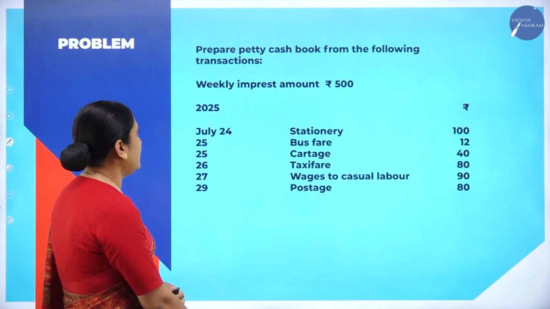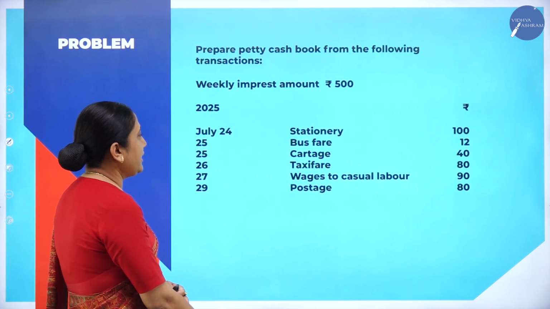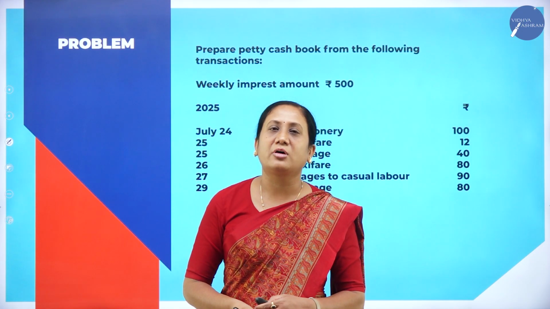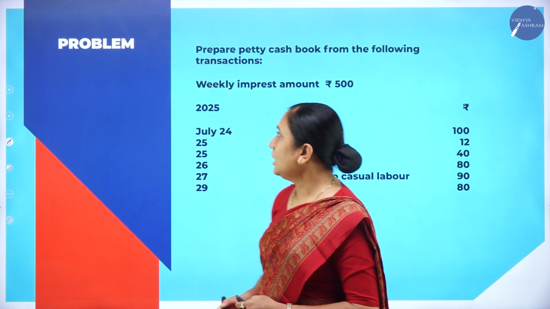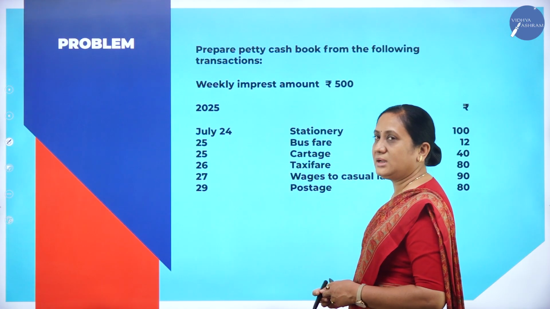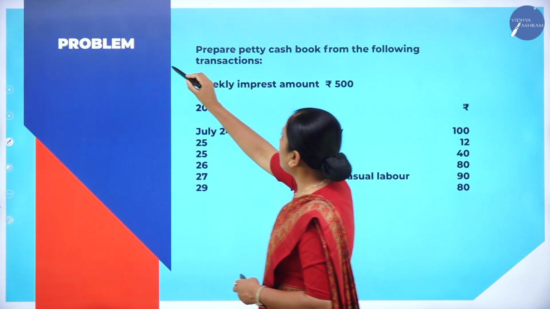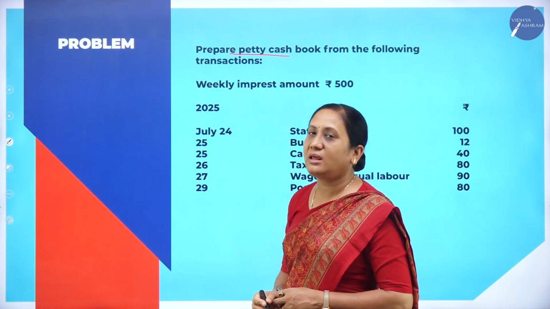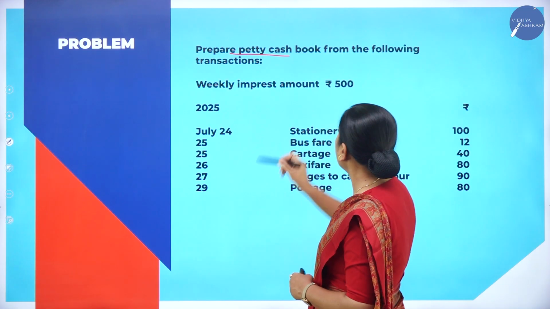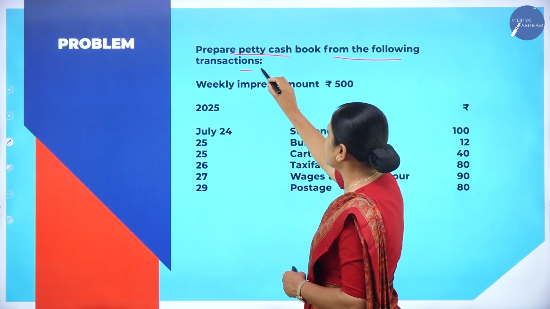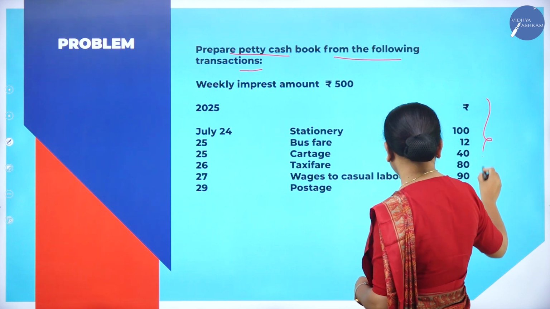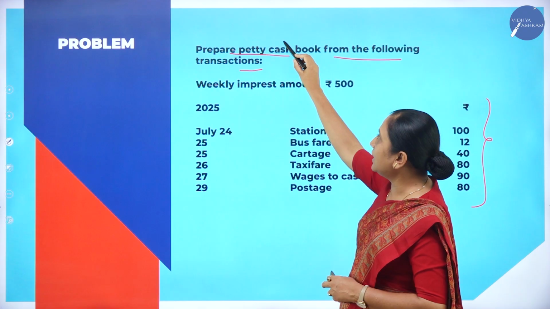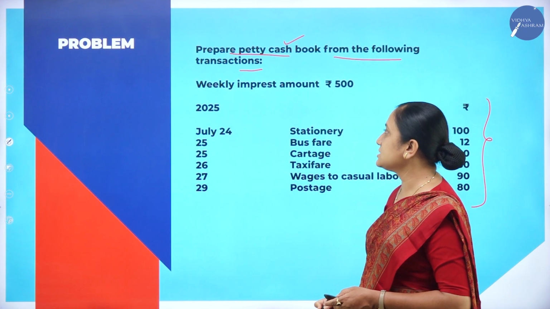Now we will look into the problem on petty cash book. In your examination, petty cash book problems will be asked for 6 marks. Now let us learn how to prepare the petty cash book. The problem is given, prepare petty cash book. What have they asked us to prepare? They have asked us to prepare petty cash book from the following transactions. That means they have given us a few transactions below. Looking into these few transactions, we have to prepare the petty cash book. That is the meaning of this.